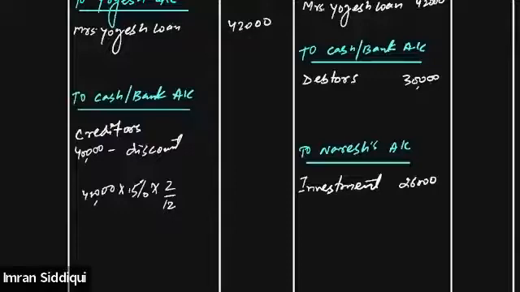Got it, everyone? Is this clear to all of you? Yes or no? 40,000 is being paid, so we will be getting a discount of 15% on this amount, but only for how many months? Only for 2 months. So the payment is being made 2 months early. So the discount will be available for the 2 month period only.